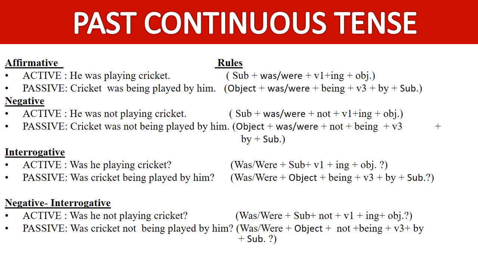Now negative sentence. He was not playing cricket. So passive is cricket was not being played by him. Interrogative. Was he playing cricket? Question mark. So passive is was cricket being played by him? Question mark. Then negative interrogative sentence. Was he not playing cricket? Question mark. Passive. Was cricket not being played by him? Question mark. So students, isn't it easy?